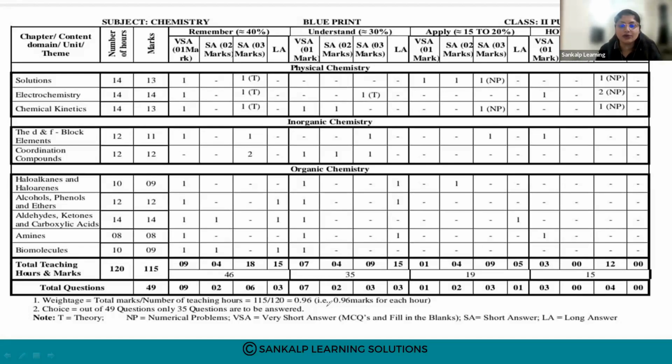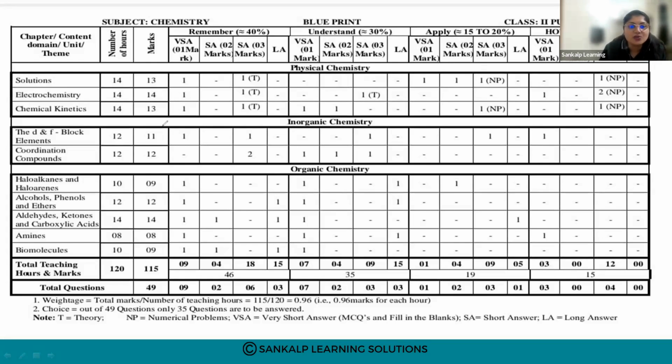So how do we approach this now? As the number of lessons is reduced, you can see the weightage has increased. To score well, you have to concentrate on the more weighted chapters.